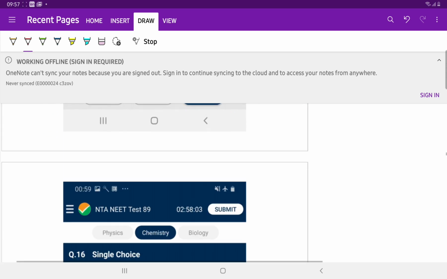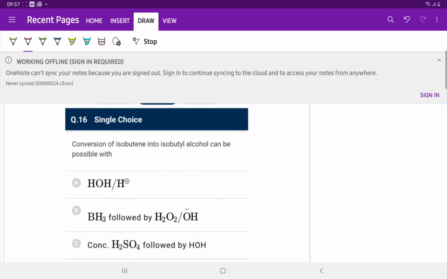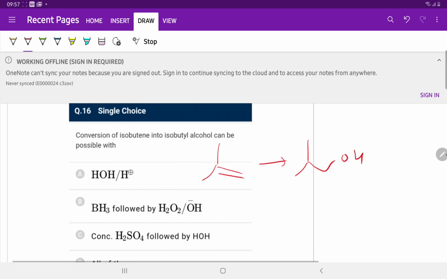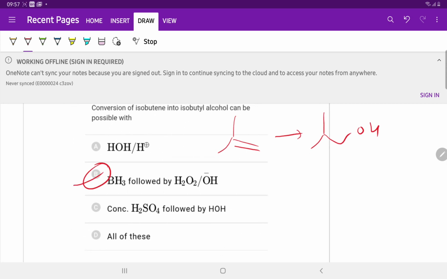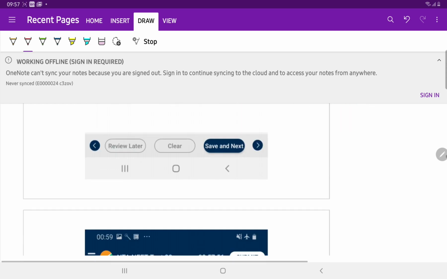Question number 16. Conversion of isobutylene into isobutyl alcohol. Hydroboration oxidation: BH3 followed by H2O2 and OH⁻. Addition of water according to the anti-Markovnikov rule.